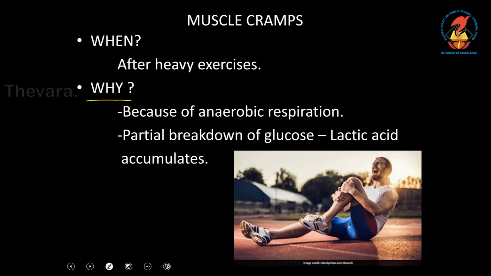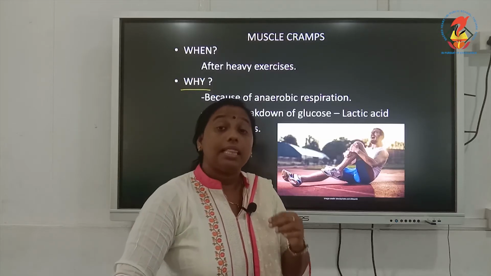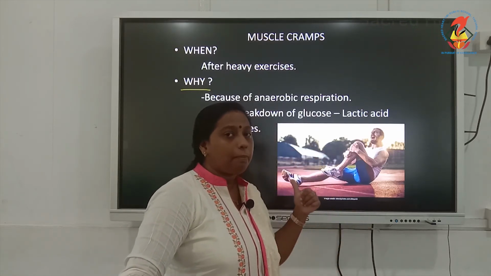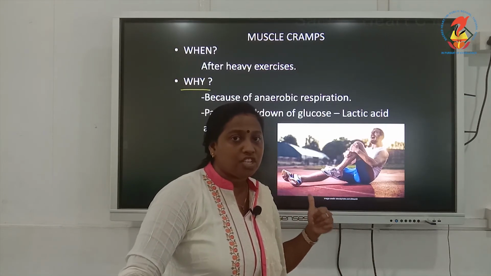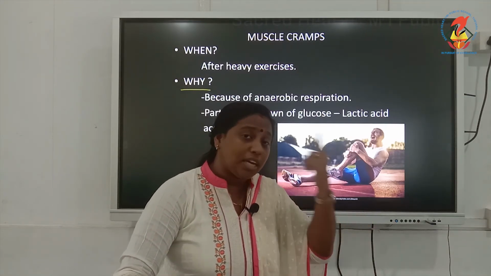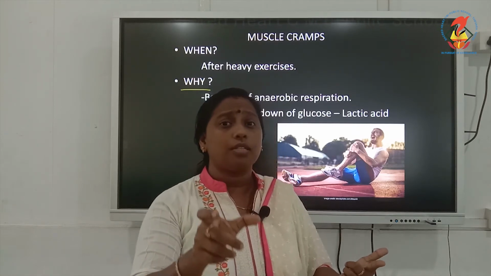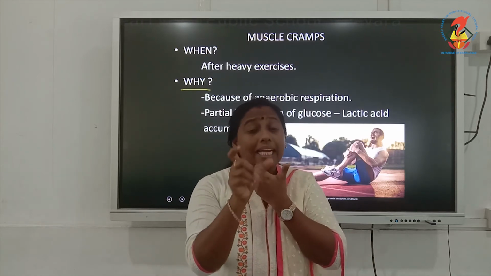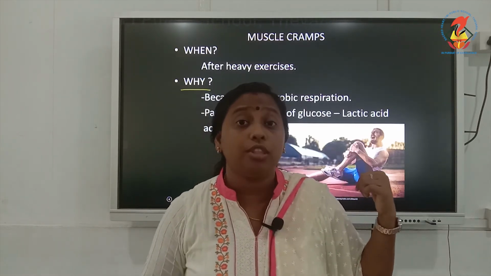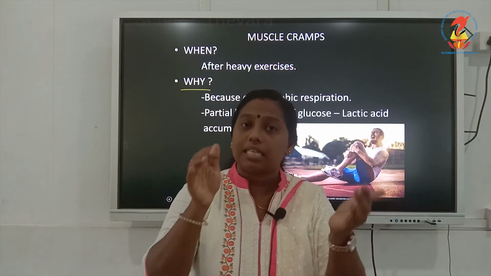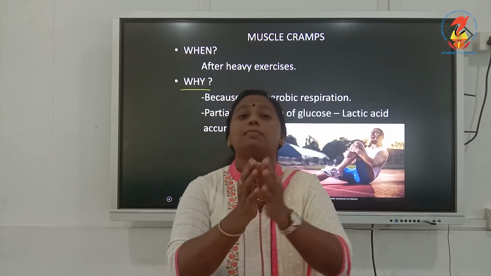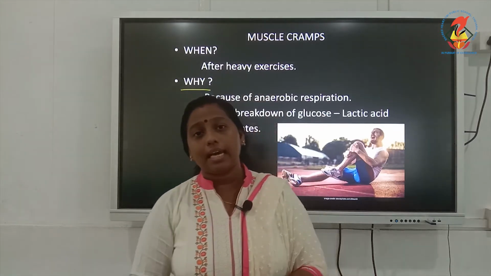And what is the reason behind this muscle cramp? It is simply because of the anaerobic respiration which is occurring in our muscle cells. As we have studied in the previous slide, remember what is the anaerobic respiration equation in muscle cell? Just try to recollect it. Glucose was converted into lactic acid and energy. Now that lactic acid is the main problem for this muscle cramp. This lactic acid will get accumulated in your muscle cells and this accumulation of lactic acid will cause pain in your muscle. This is what is called muscle cramps.